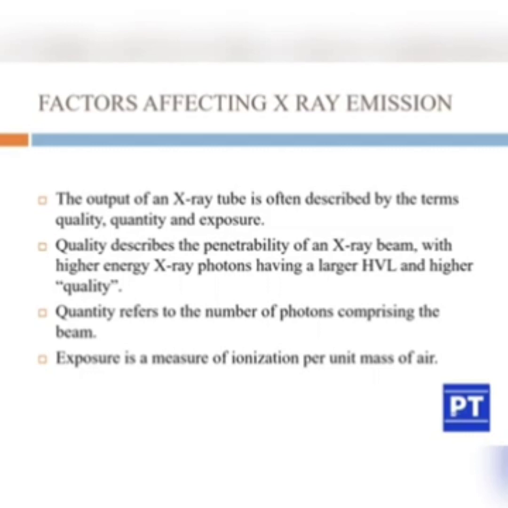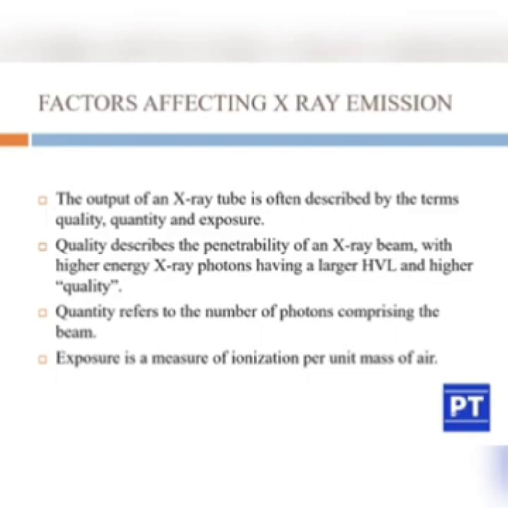So what are the factors which affect the X-ray emission? The output of an X-ray tube is described in three terms: quality, quantity as well as exposure. Quality describes the penetrability of the X-ray beam.